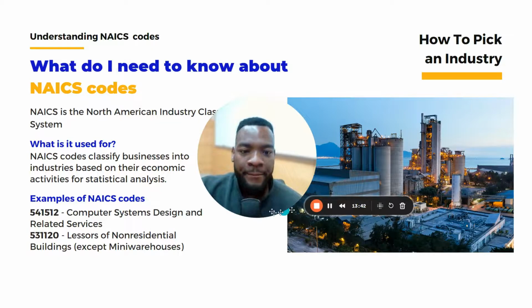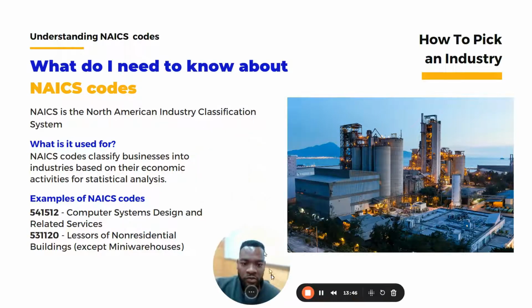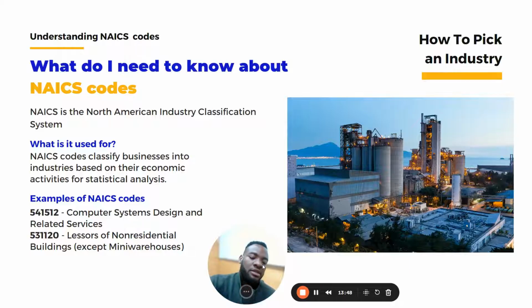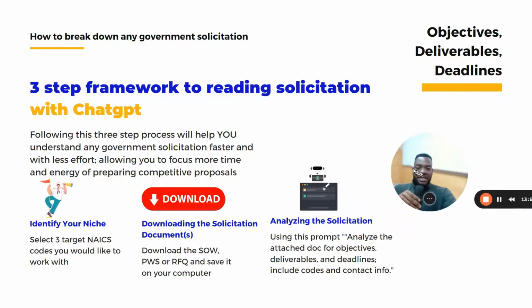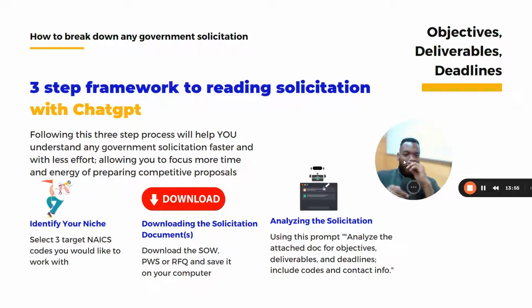Okay, well, let's move on, because I'm sure some of you want to see something more practical. So let's talk a little bit about the 3 step system, the 3 step framework that's going to help you to understand any, and I mean any solicitation, whether it's in Canada, whether it's in America, whether it's at the state government level or the local government level. At the end of the day, these solicitations are just the government asking for people to fulfill their needs.